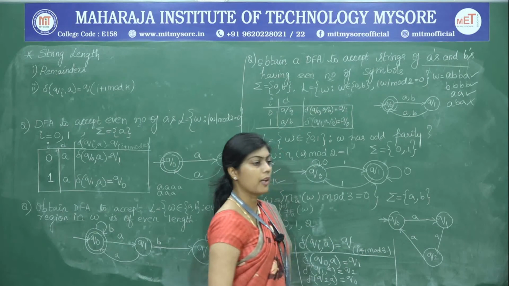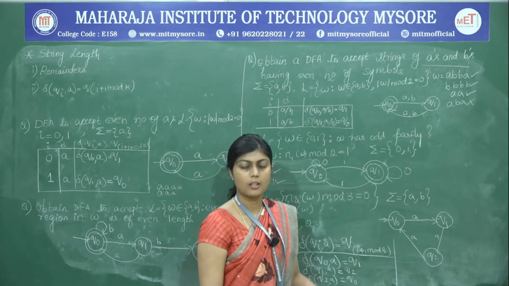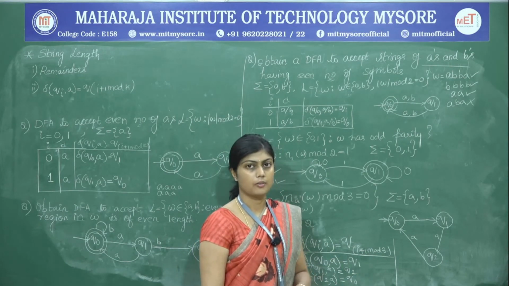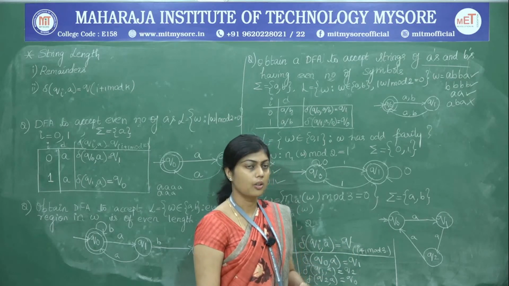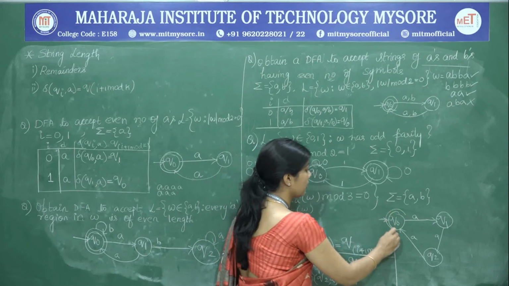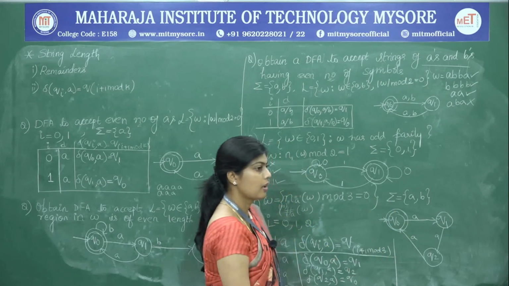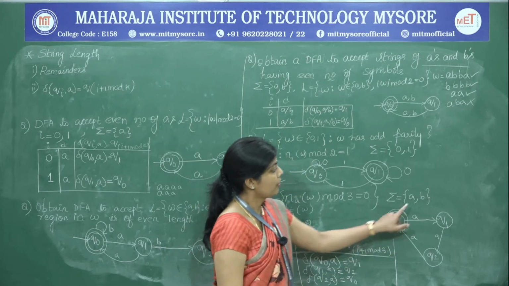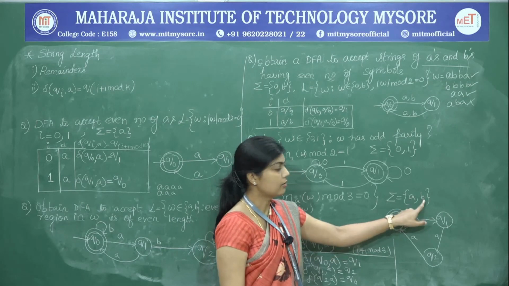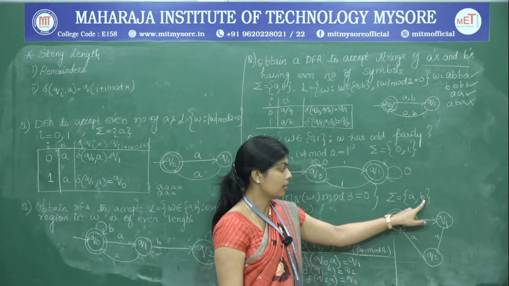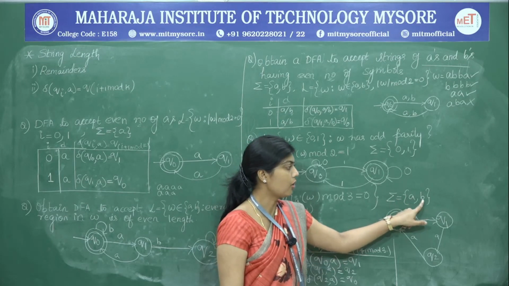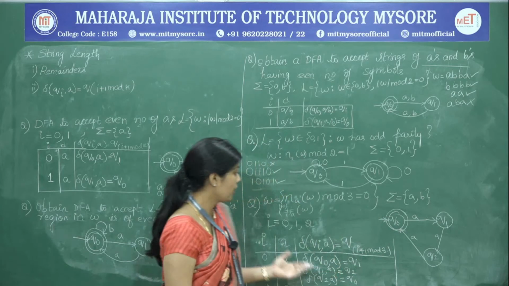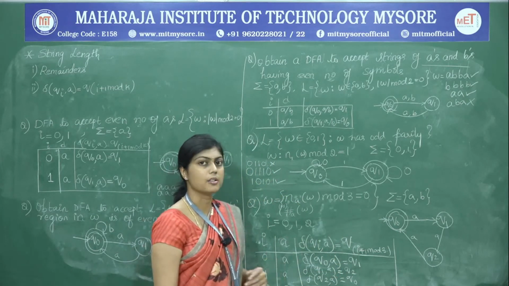So, we have to frame the final state of the DFA. Since we are interested in mod 3 equal to 0, Q naught will become the final state. Next, we know that the input symbol is not just A, but we also have a B. So, why did we not consider B for the transitions?